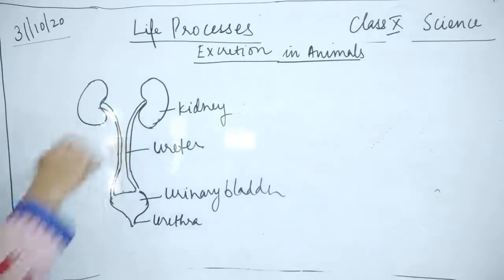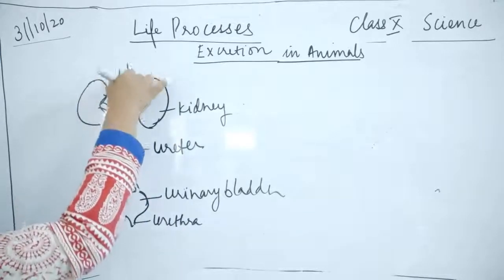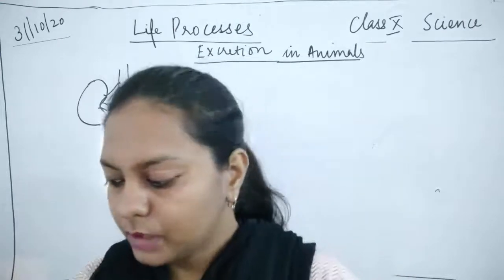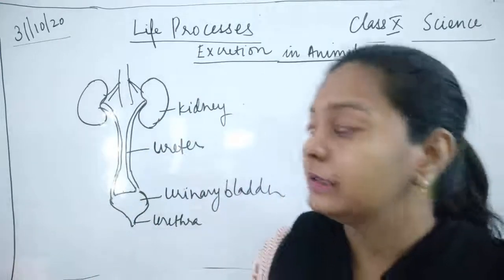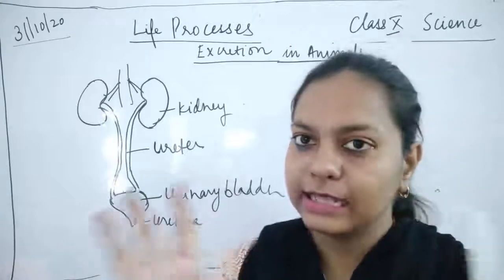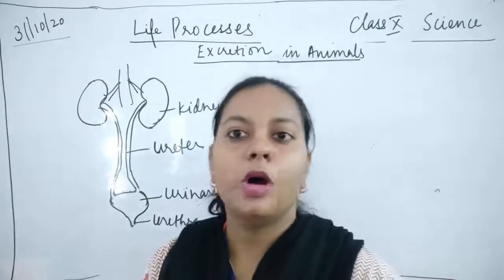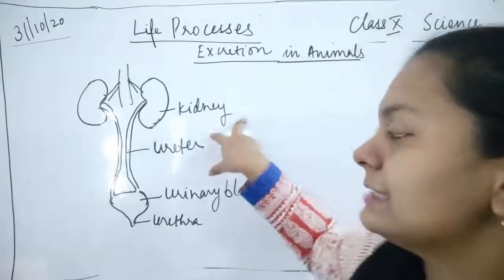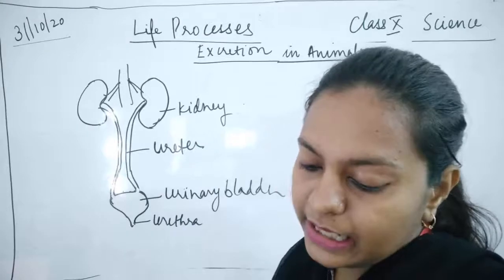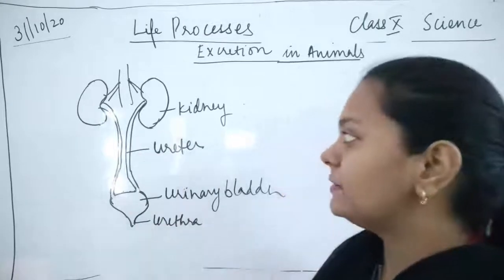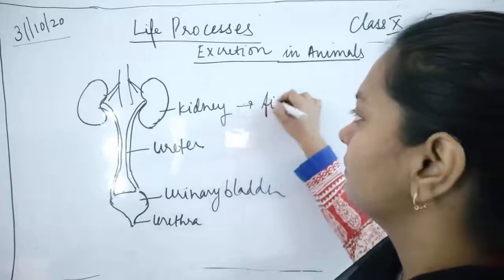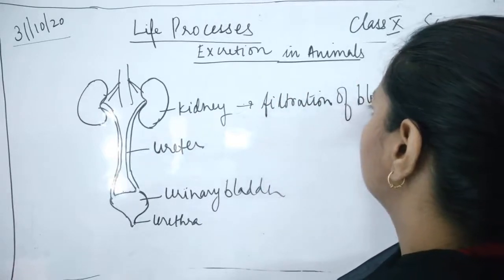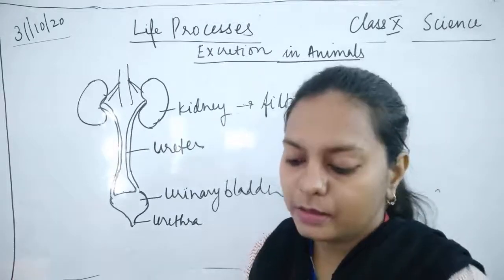This is more thin. And here we have the aorta present. Now, this is the basic design, the basic system of excretion in humans, which consists of a pair of kidneys. What is the function of the kidney? It is a reddish-brown, bean-shaped structure which helps in filtration of blood.